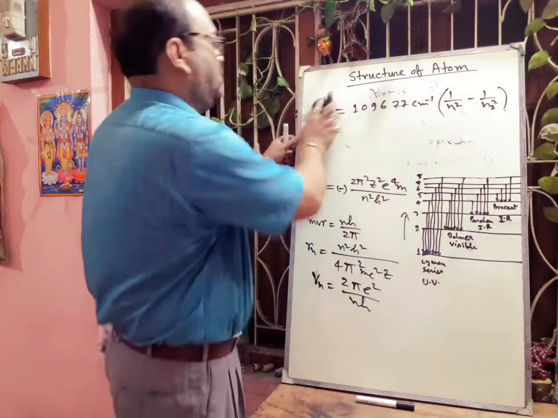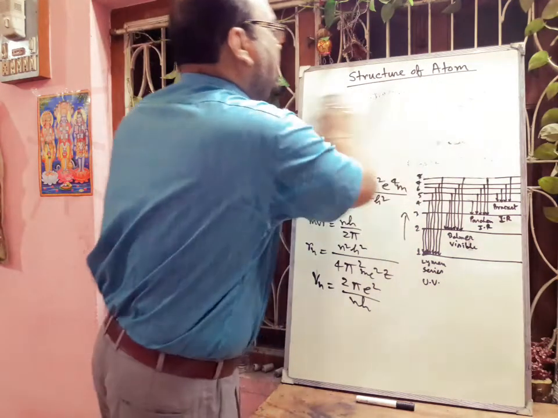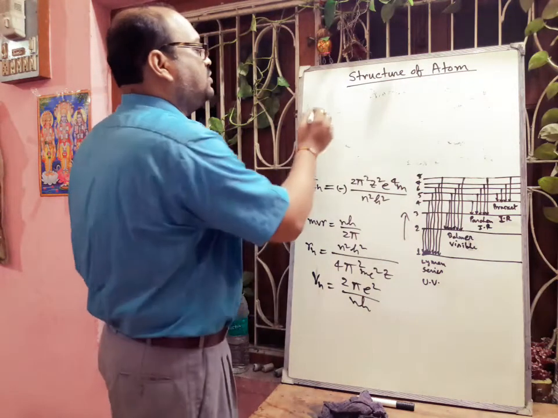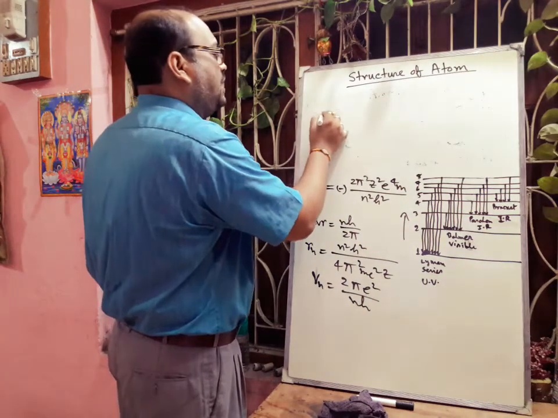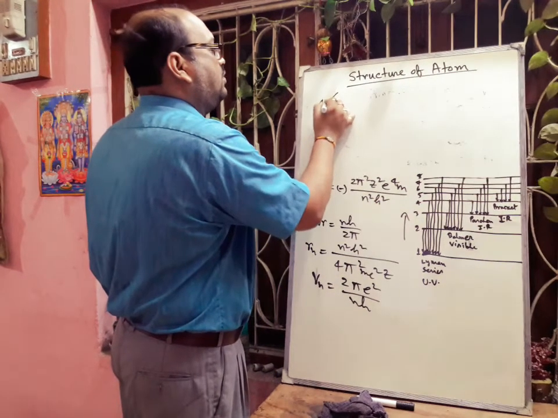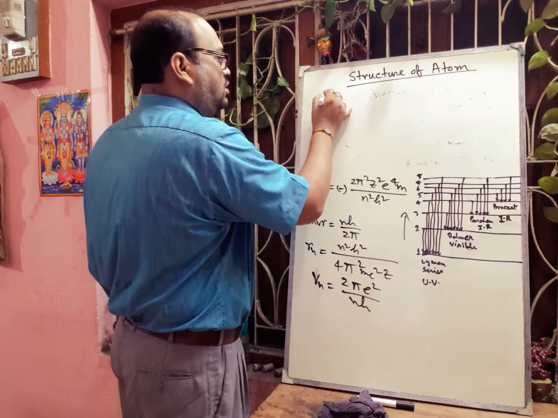So now we can understand the basic difference between the emission and absorption spectrum. In the emission spectrum, suppose we take one burner and here we take sodium salt, NaCl.